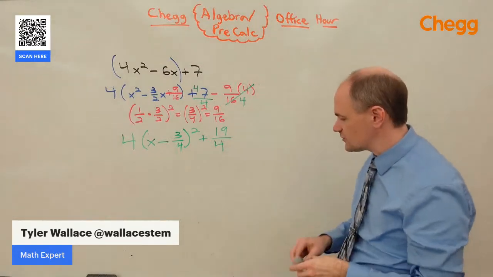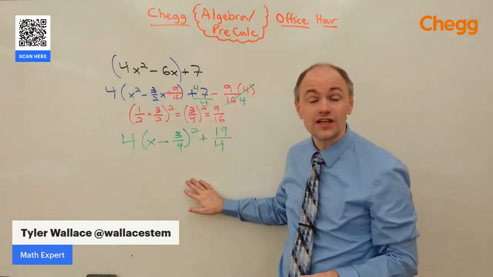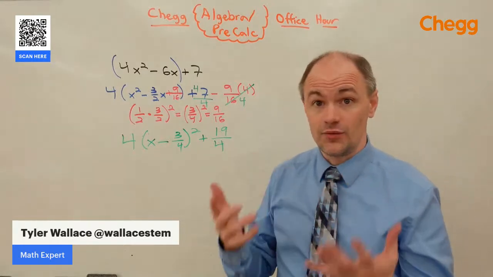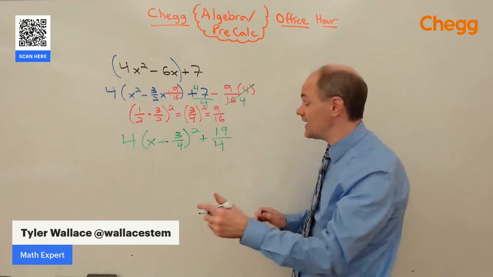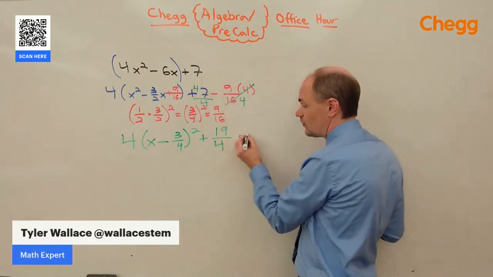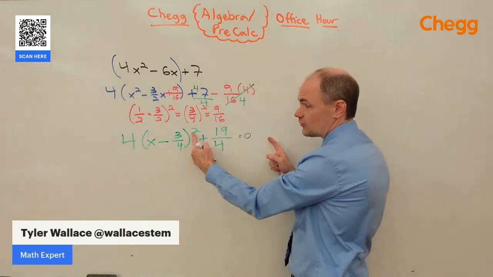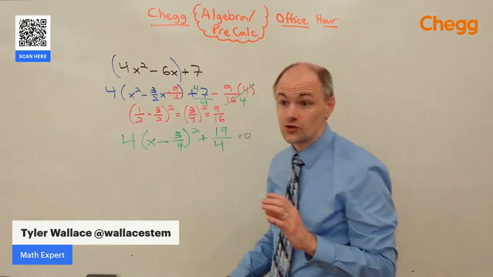And we've completed the square, and now we've put this original quadratic into what's really vertex form. The vertex is at 3/4, 19/4, and we could go from there. If this was equal to 0, which it wasn't to begin with, you can't do this, but let's say it was equal to 0 the whole time, you'd be able to subtract the 19/4, divide by 4, and take the square root of both sides to solve for x, and it solves really nicely and quickly.